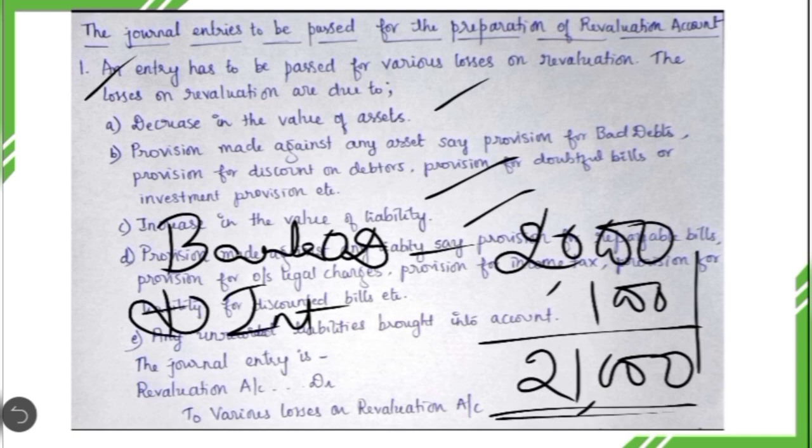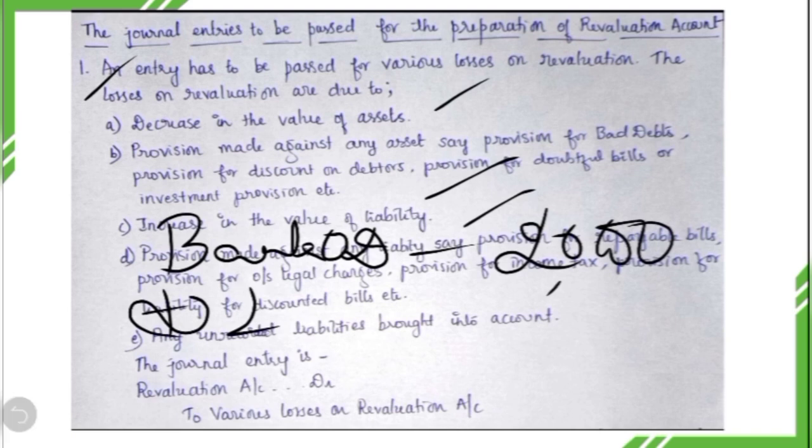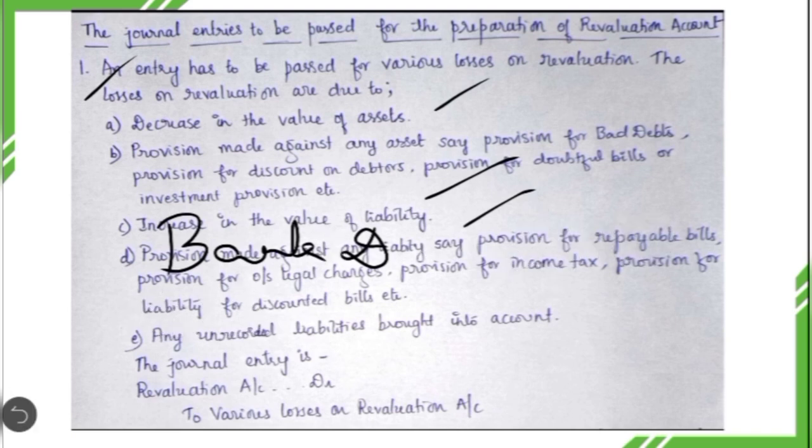So there is increase in the value of liability, which results in revaluation loss. This is an example of an increase in the value of liability which results in revaluation loss. Similarly, there might be some other liability also. Whenever there is increase in the liability, that results in revaluation loss.